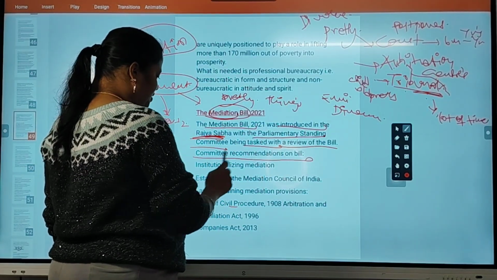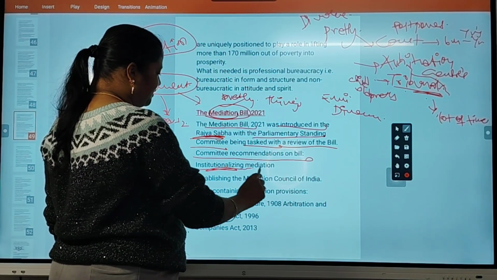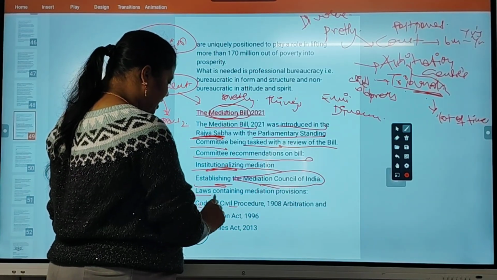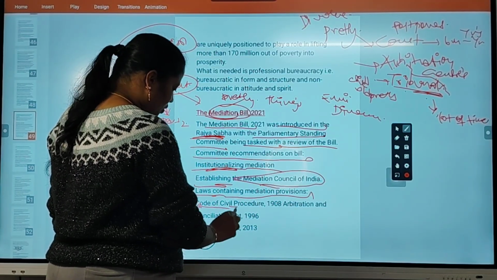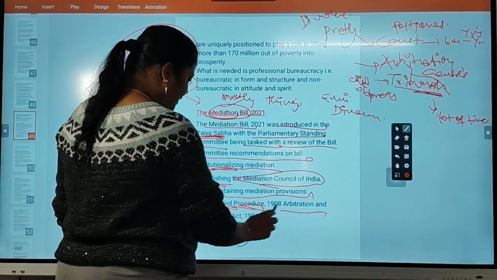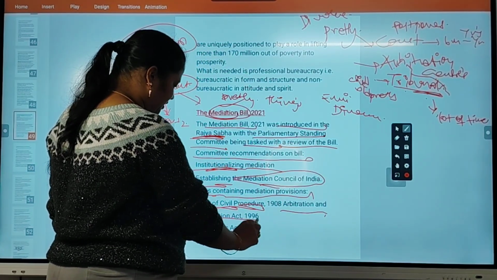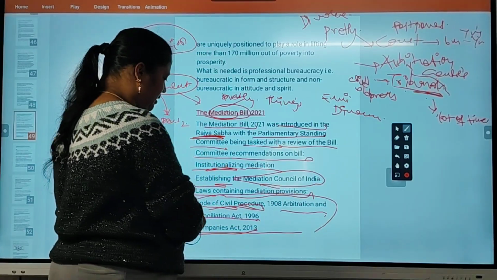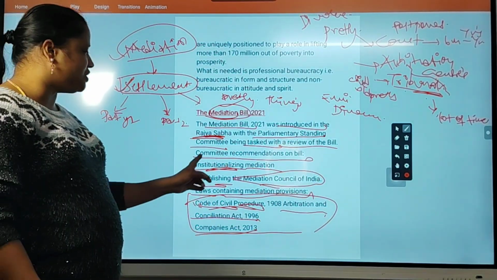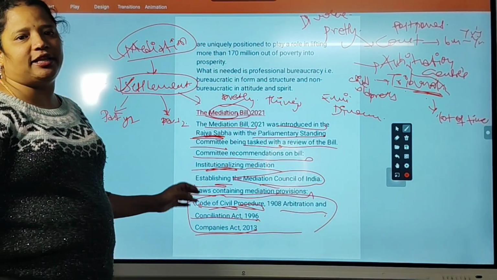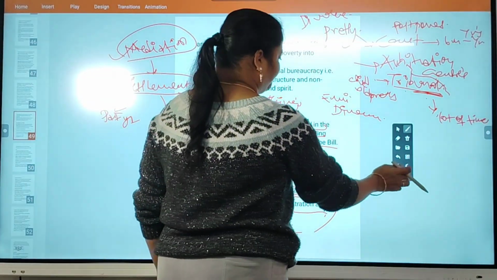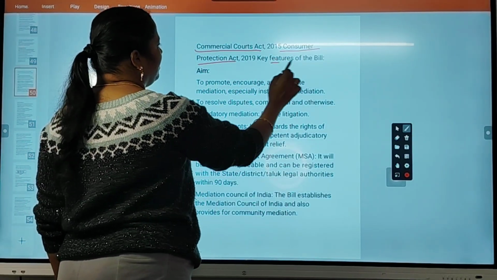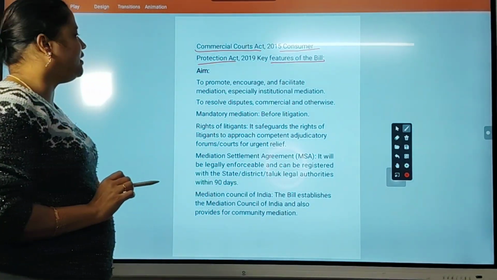The committee recommendations on the bill: institutionalizing mediation, establishing the Mediation Council of India, and laws containing mediation provisions, such as the Code of Civil Procedure 1908, the Arbitration and Conciliation Act of 1996, the Companies Act. Under all these acts, a mediation council must be established. That is the proposal here. Even the Commercial Courts Act, Consumer Protection Bill, etc. are included in this bill.